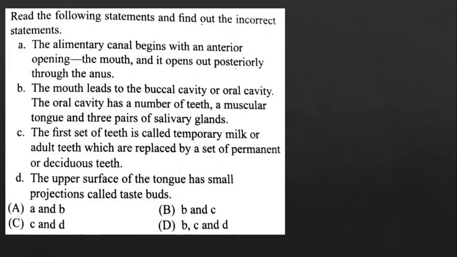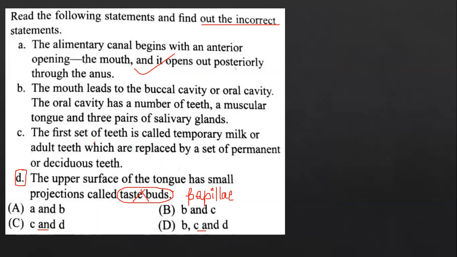Read the following statement and find out the incorrect statement. Yes, the alimentary canal begins with an anterior opening, the mouth, and it posteriorly opens through the anus. Correct statement. Okay. Next, the upper surface of the tongue has small projections called taste buds. It's not taste buds, small projection called papillae. So D is an incorrect one. Okay, either this or this would be the answer.